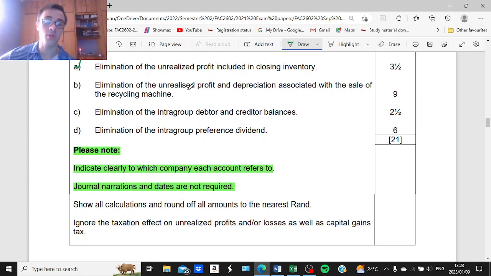The journal entry will require you to eliminate the unrealized profit or loss. Both are possible, so just make sure that you are able to address both of them. And you also need to eliminate the depreciation associated with the sale of the recycling machine, from the date of sale up until the end of the current financial year.